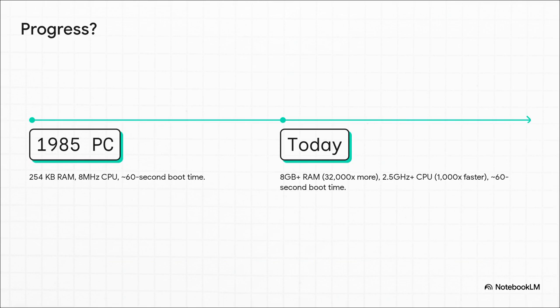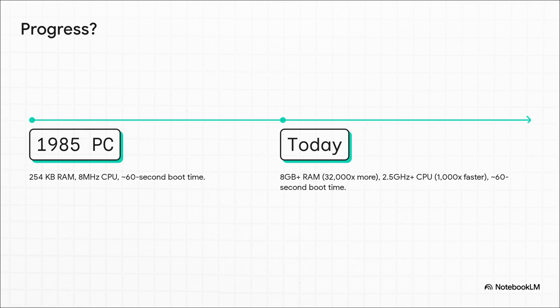And that question led to this stunning paradox. Back in 1985, a PC had a tiny, tiny fraction of the power we have now. I mean, my laptop has 32,000 times more memory and is over 1,000 times faster. And yet, that old 1985 machine booted in about 60 seconds. Today, my ridiculously powerful machine still takes about 60 seconds. Like Armstrong said, something's gone wrong. All those decades of hardware gains have been completely swallowed by our software just becoming a sprawling, complicated mess.